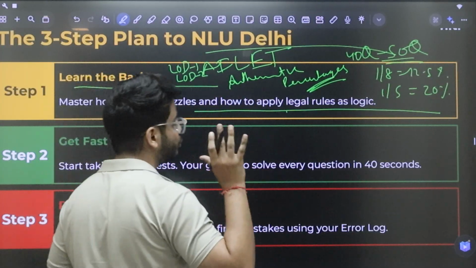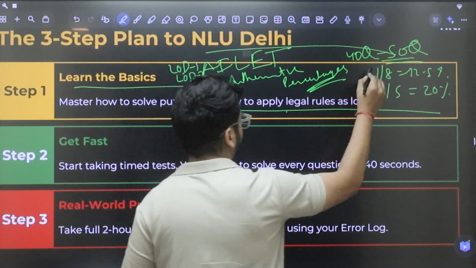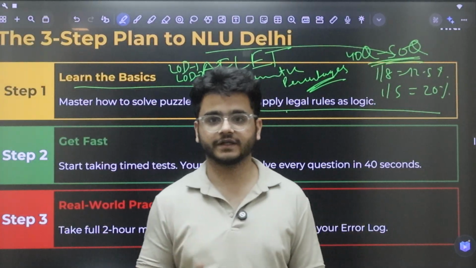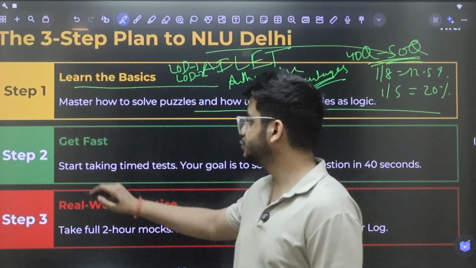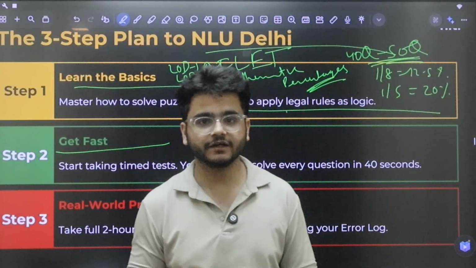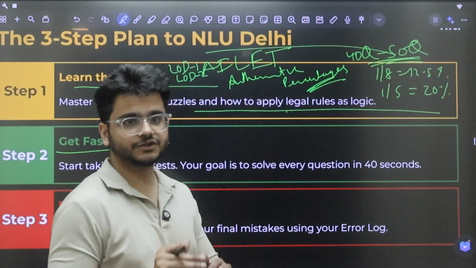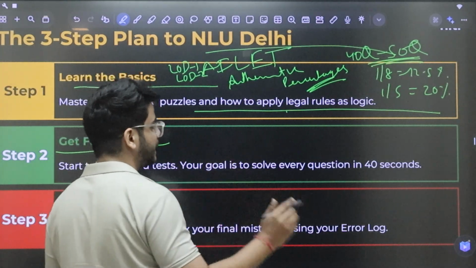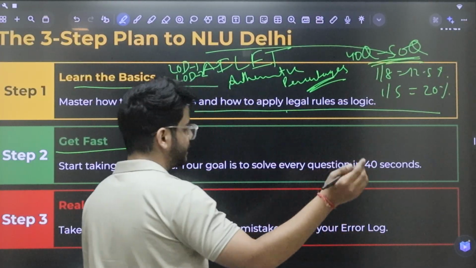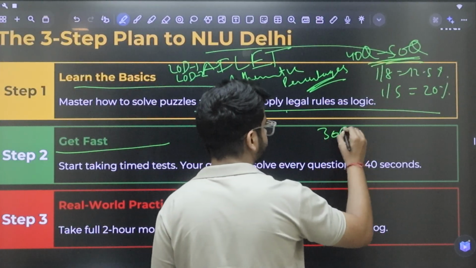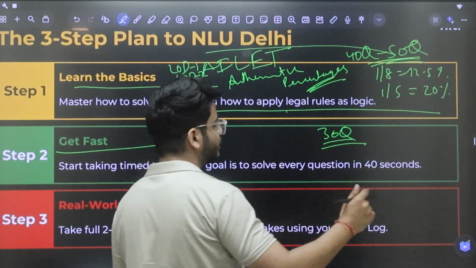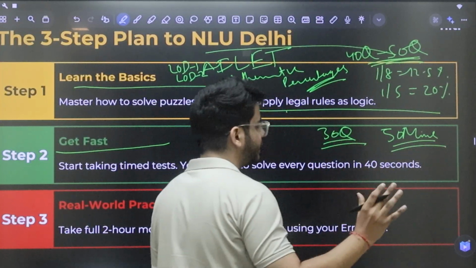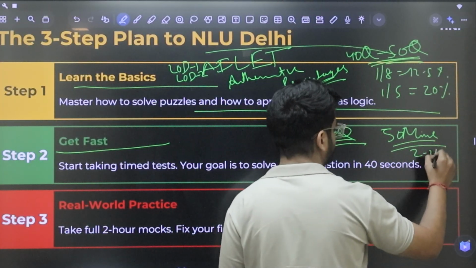What will make the difference in your preparation is solving 40-50 questions from every topic, every LOD. Now step number 2 is to get fast. So how you will get fast is, once you've learned the basics, once you've solved at least 70-80 questions from each topic, then what you've got to do is apply time to your practice. So let's say you're solving 30 questions from a certain topic. You have to do it within 50 minutes. You don't have to spend more than 2 to 3 minutes for each question.